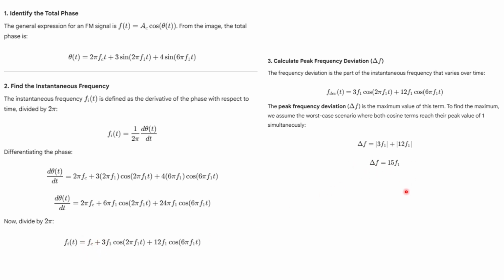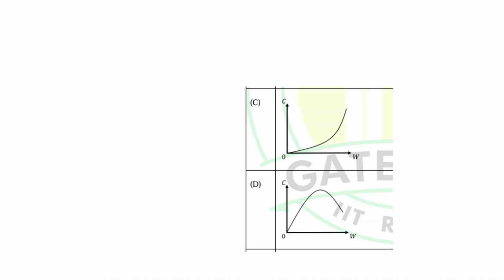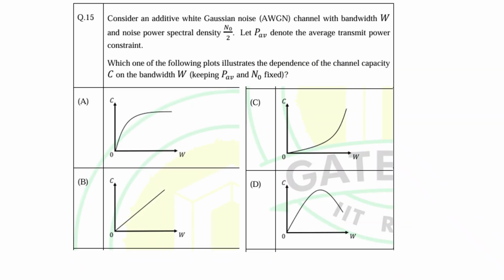That is why delta f will be plus or minus 15 f1, right? Cos theta may also be minus 1, but this will be the maximum deviation anyway. So your final answer is A, that is 15 f1, as per the answer key provided.